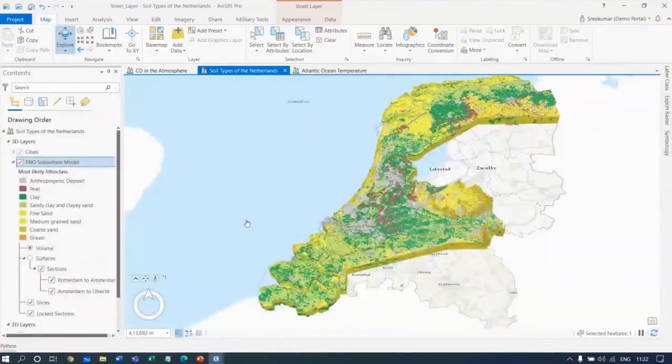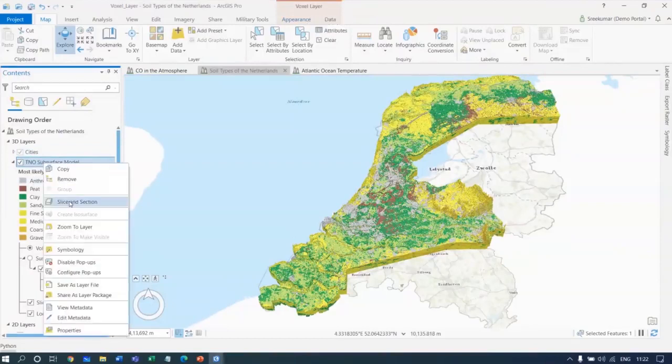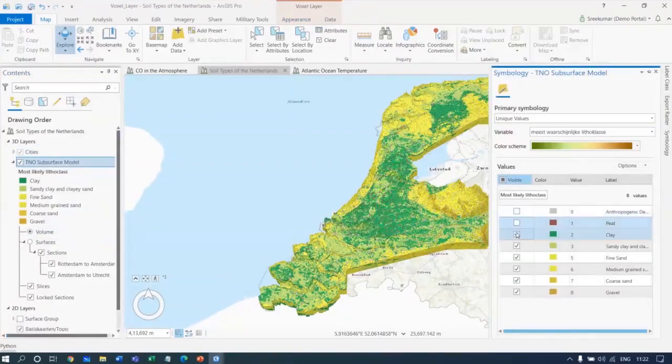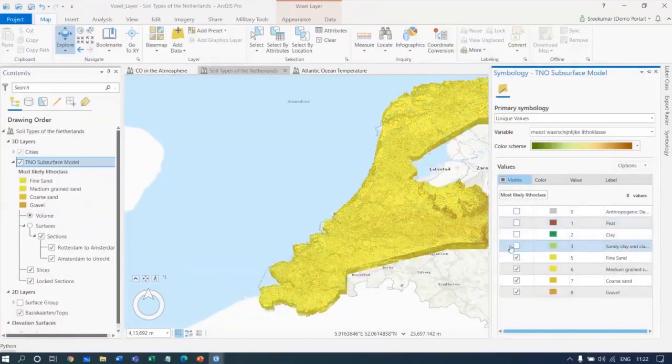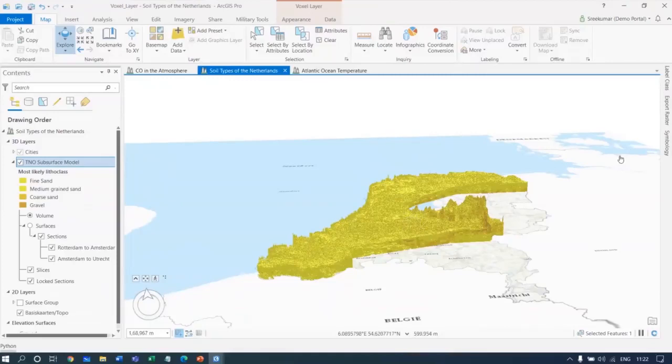So here you can see, I hope you are able to see, the moment you select a particular data type, the intuitive tool comes and appears as voxel layers. Now I'll just open up the symbology tab so that you will be able to appreciate, wherein you can just switch on various lithographic layers in this geographic data set.